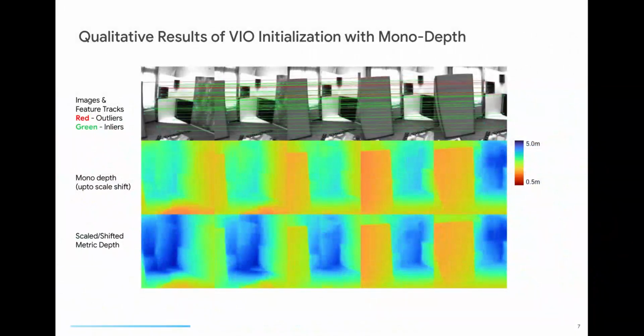Here we present qualitative results of our VIO initialization. The first row shows sequential images used for VIO initialization as keyframes, and the feature tracks are those used for triangulating landmarks, which are associated with monodepth measurements. Some monodepth measurements can be erroneous and inconsistent across keyframes, so we reject those. The second row is the up to scale and shift monodepth, and we can see the off the metric scale and inconsistent raw network predictions. The third row is the metric depth recovered from monodepth by optimized scale and shift parameters. We can see obvious cross-frame depth consistency versus the row above.